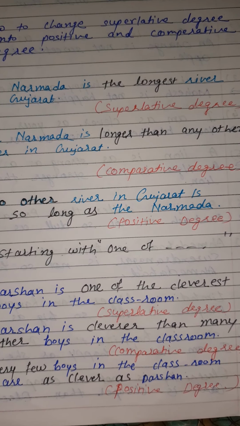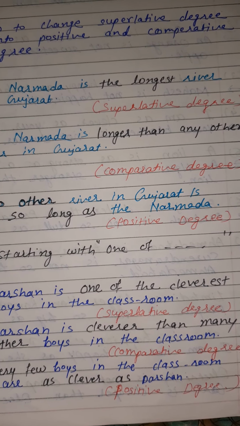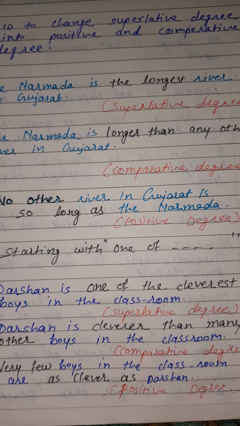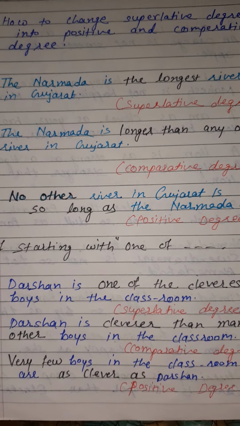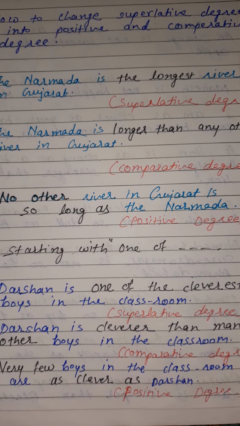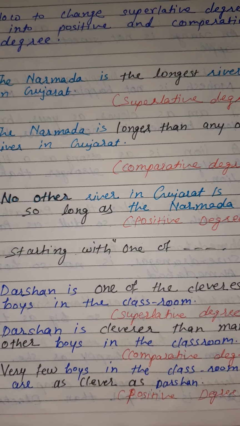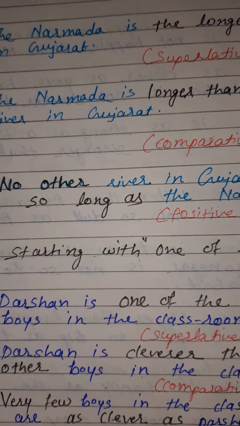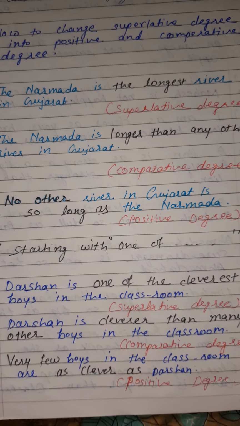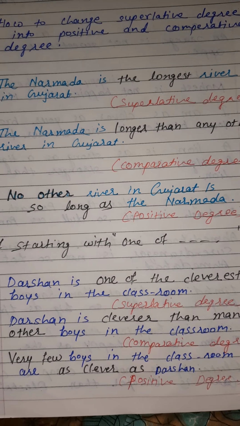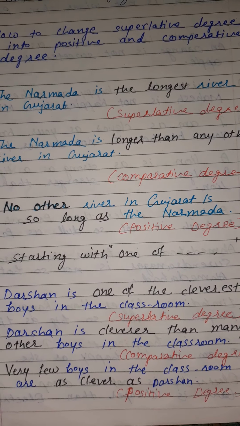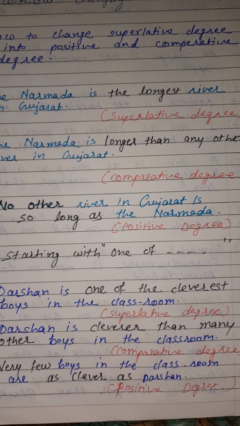When a sentence starts with 'one of', which is a superlative degree, the name of the person or thing we compare comes in plural. Like here we compare Darshan with boys, so 'boys' comes in plural, boys in the classroom.